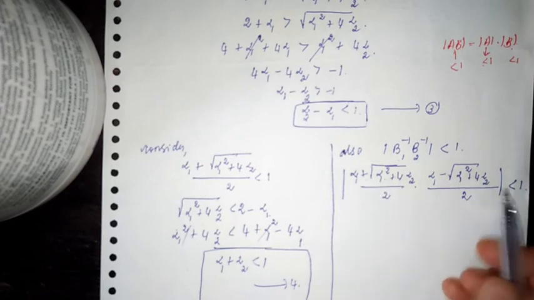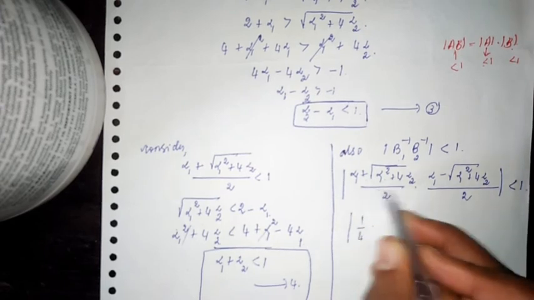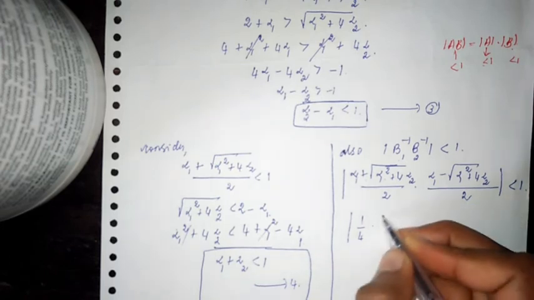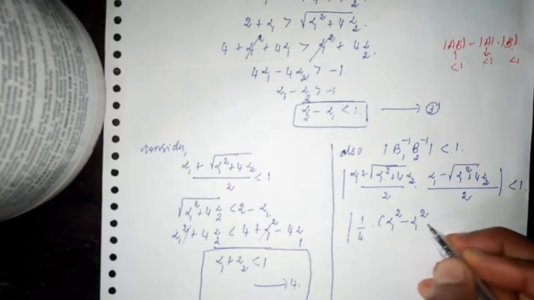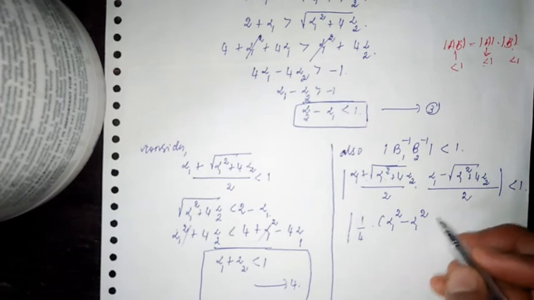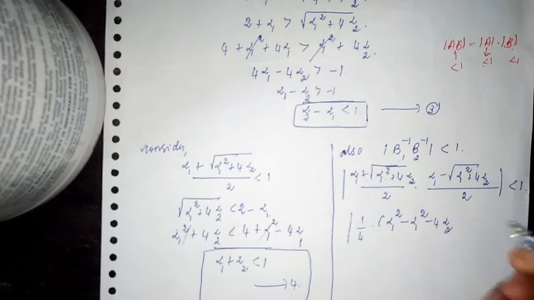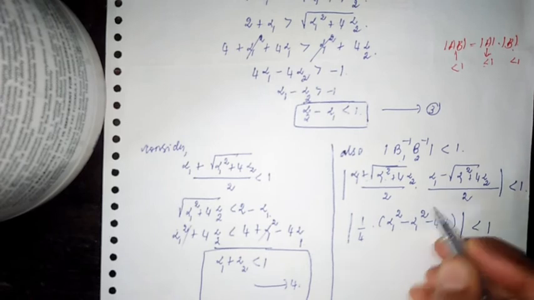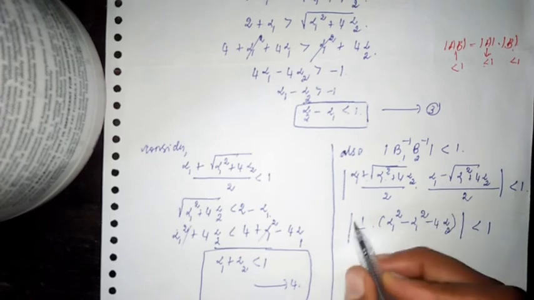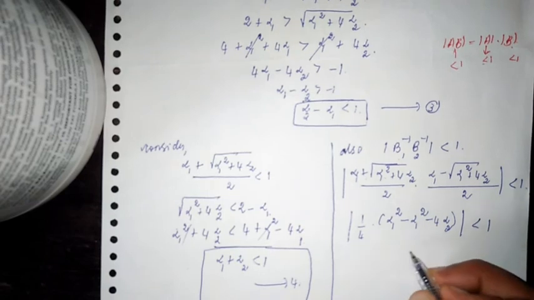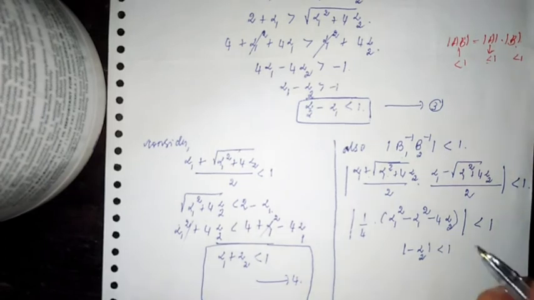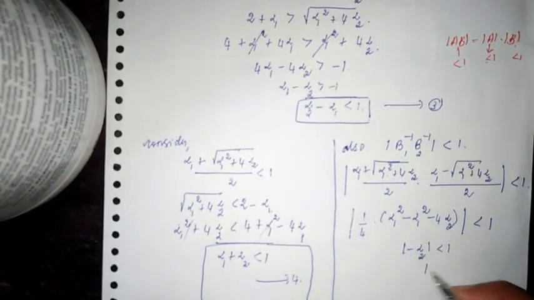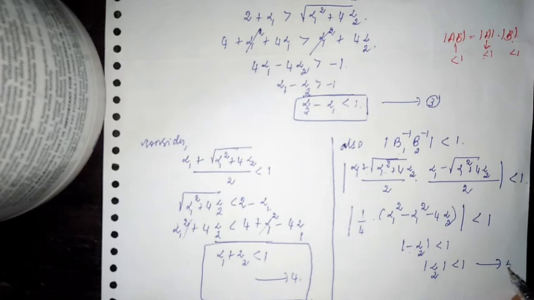Right? So if you multiply, what happens here? A plus B into A minus B, with 1 by 4. What is A plus B into A minus B? A square minus B square. So that is alpha 1 square minus alpha 1 square minus 4 alpha 2, less than 1. The 4 gets cancelled. Since it is within the modulus sign, you will be just left with mod minus alpha 2 less than 1. Within the modulus sign, if you write minus or plus, it doesn't matter. So you can just write it as mod alpha 2 less than 1. This you can take as equation 5.